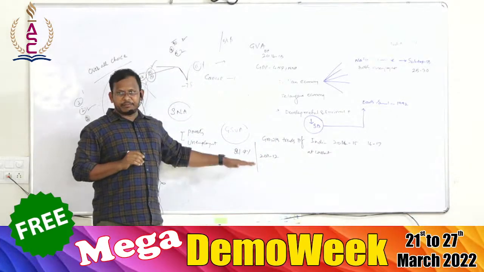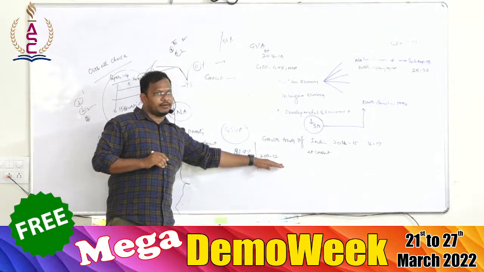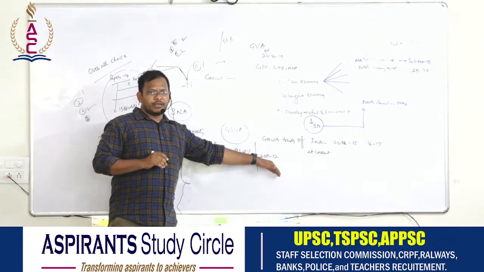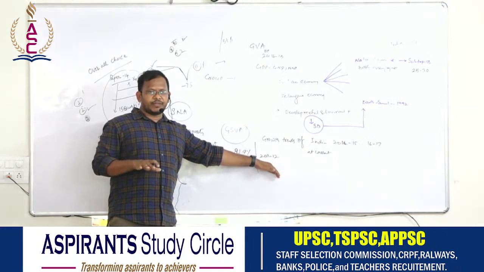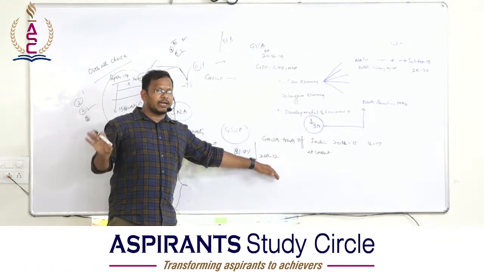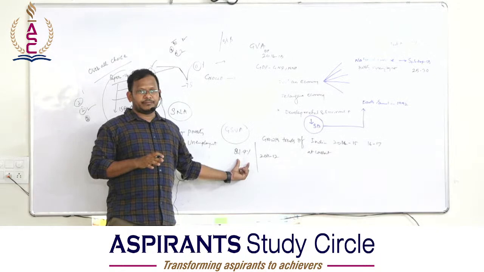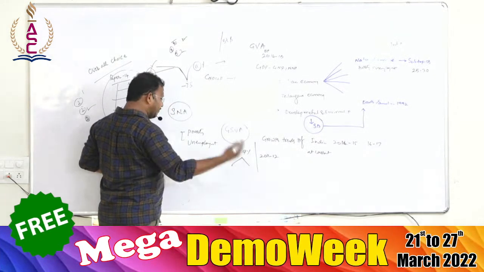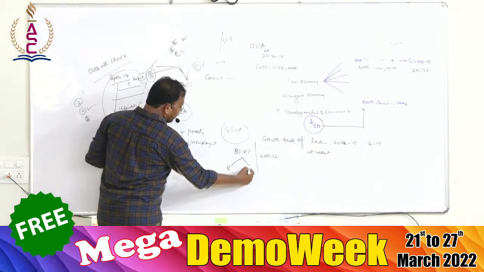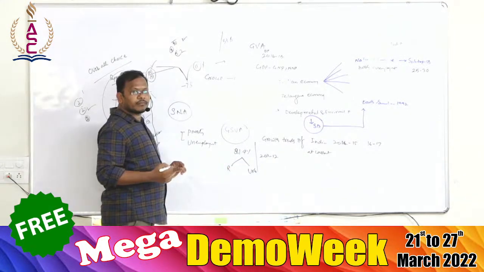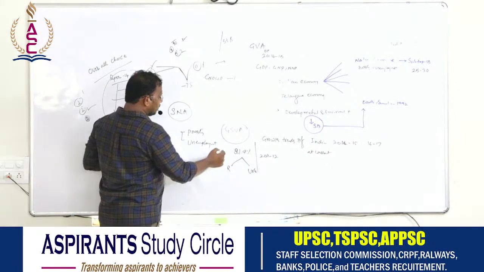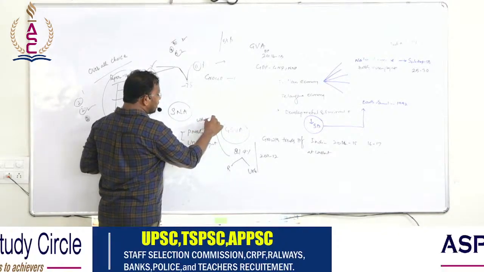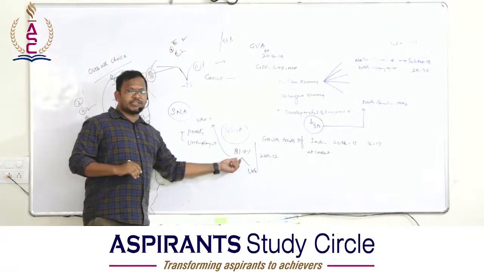The last number was released in 2011-12. Since 2011-12 till 2021-22, you need not remember any other number except this particular number. This 21.9%, again there will be different numbers for rural, different numbers for urban. If I can go back, you will be asked what methodology has been used to calculate this 21.9.